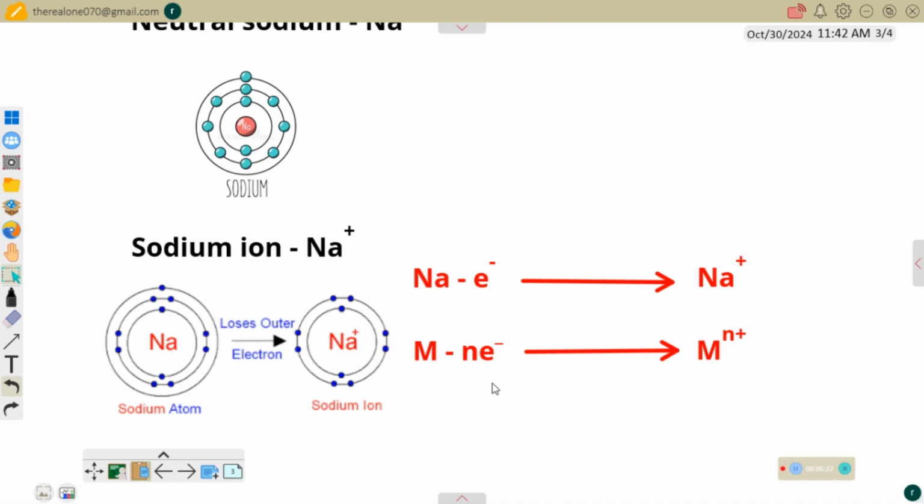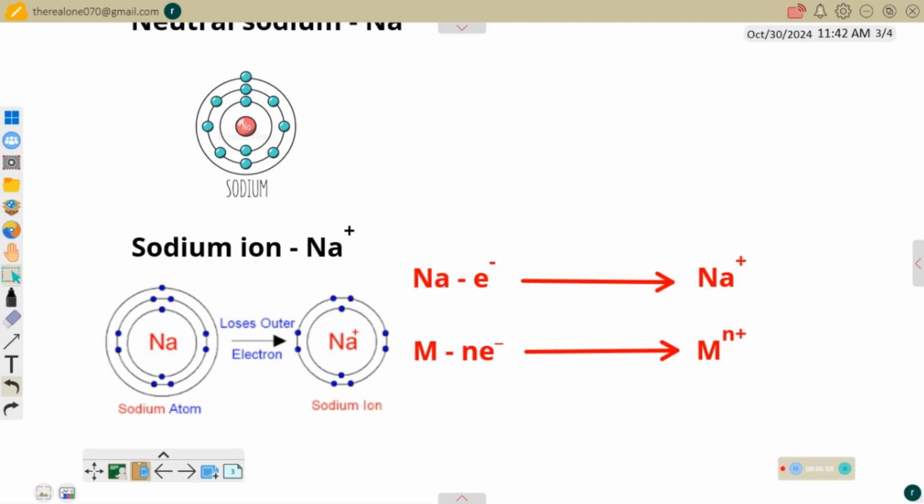If it belongs to group 1, it can lose 1 electron. If it belongs to group 2, it can lose 2 electrons. If it belongs to group 3, it can lose 3 electrons. Sodium belongs to group 1, that's why it loses only 1 electron. So the ion becomes Mn+, meaning that n is the number of lost electrons. We can apply this equation to other metals.